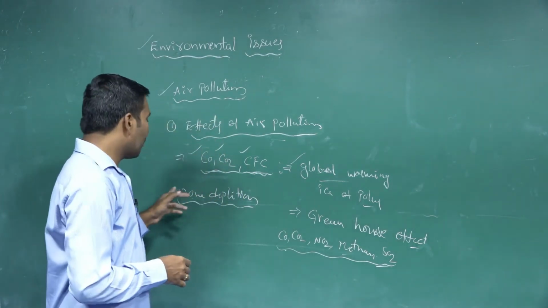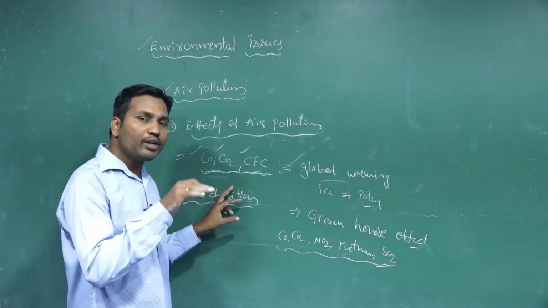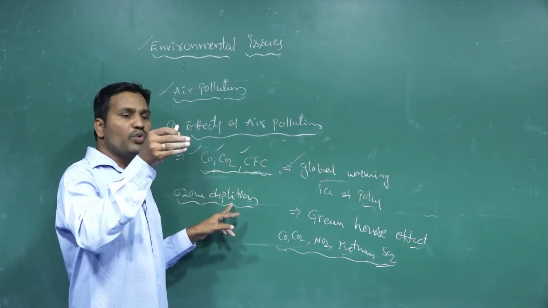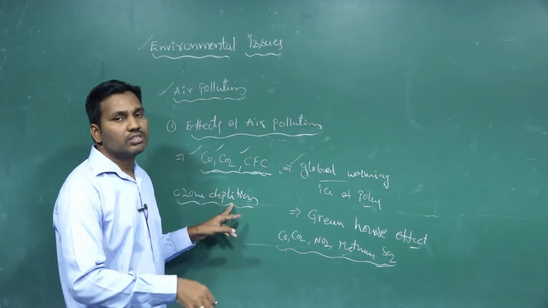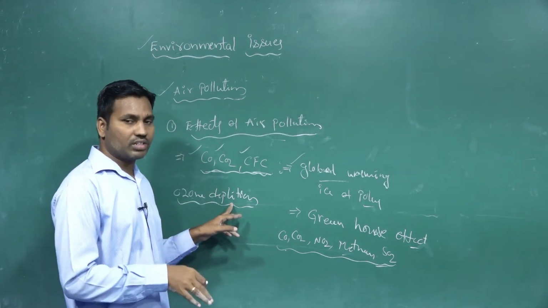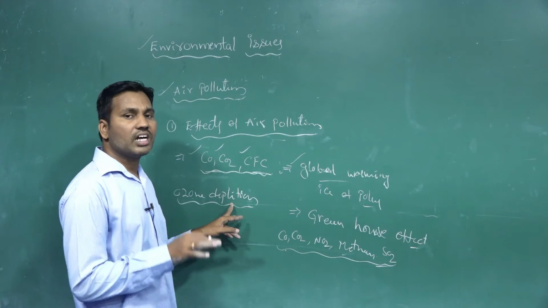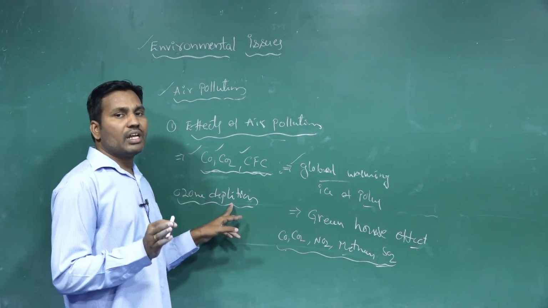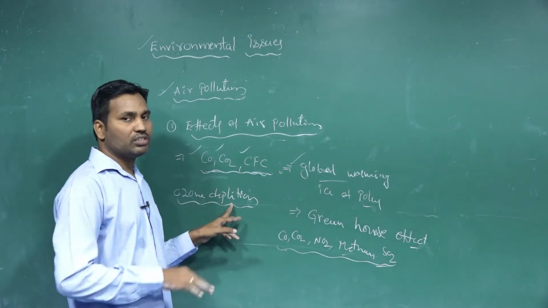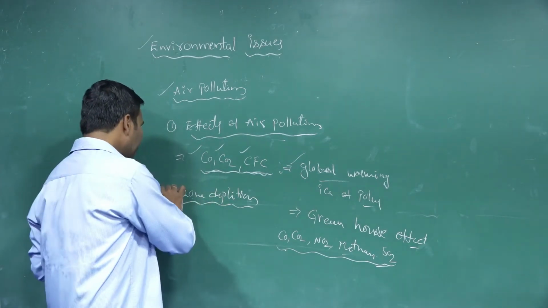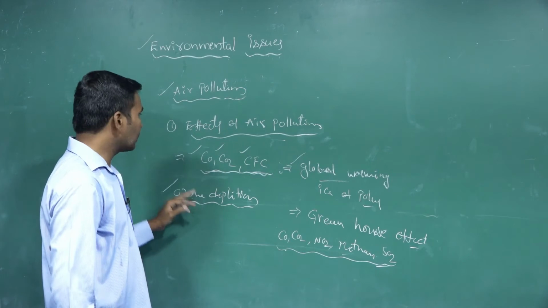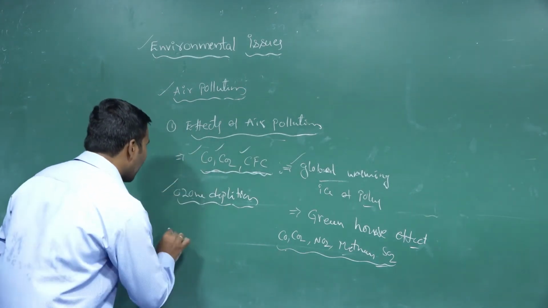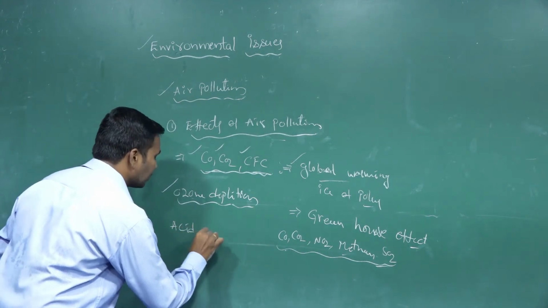So when the ozone thickness decreases, the UV radiation directly enters and reaches the surface of the planet. It leads to many health problems and causes cancers. So ozone depletion also occurs because of air pollution.